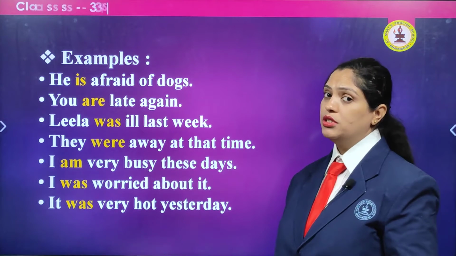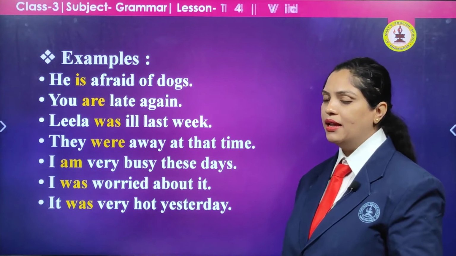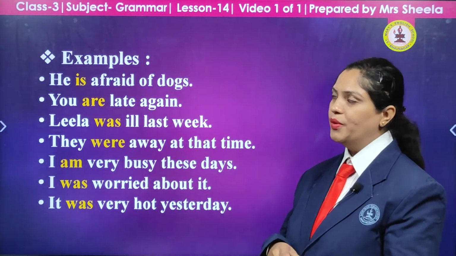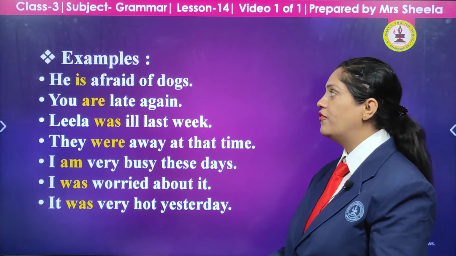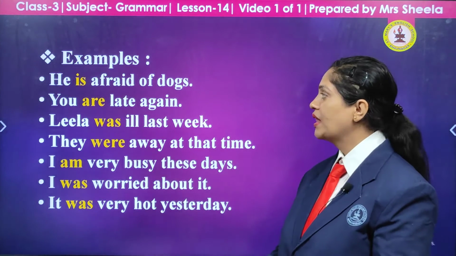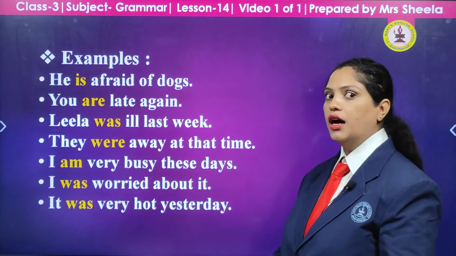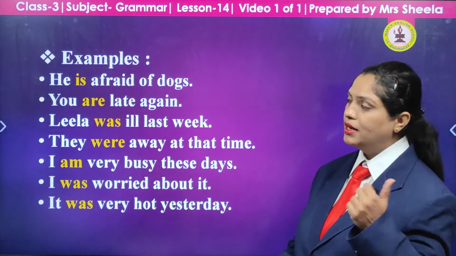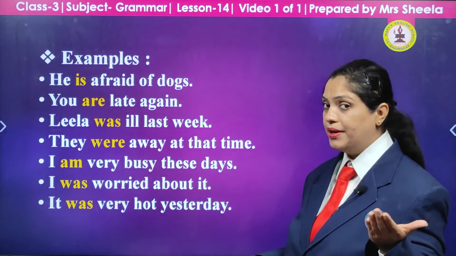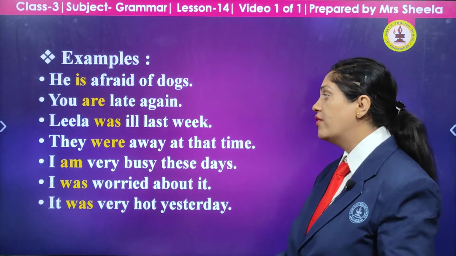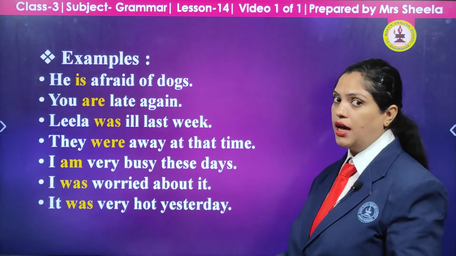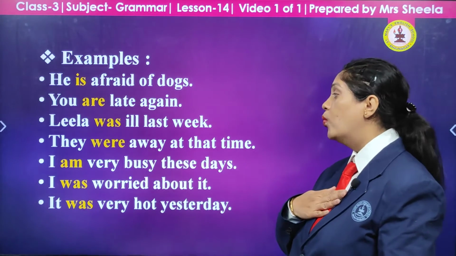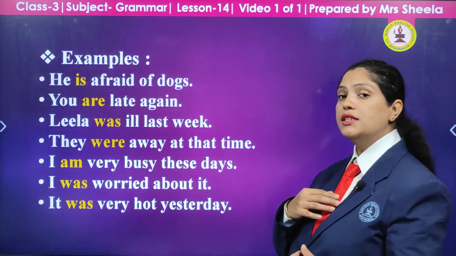Now I have brought a few examples which will be helpful to you to understand the whole chapter. He is afraid of dogs. You are late again. Leela was ill last week, something which has already happened in the past. They were away at that time, again something in the past. I am very busy these days.